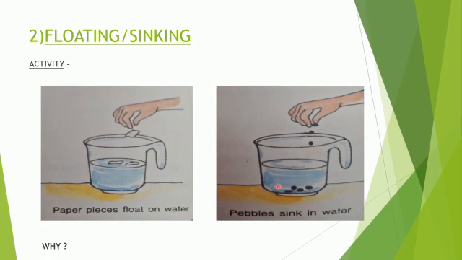And again we have to take water in another mug and then drop some pebbles into it. Now what will we observe? Yes, the pebbles will sink in water. Now the question is why? Why does paper float in water and pebbles sink in water?